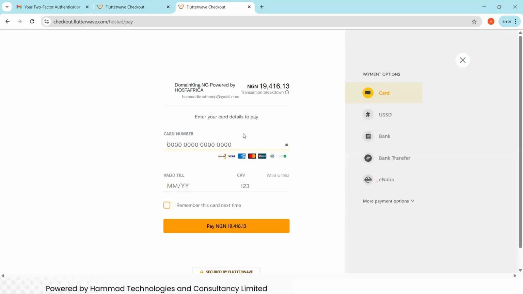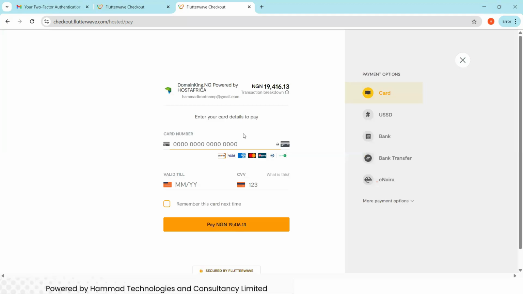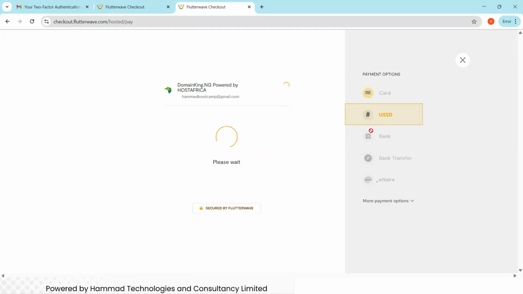Okay, here we are. So we are going to make payment of this. I think Flutterwave put their charges, that's why it becomes about 19,000. So they have to put their charges. You can use your ATM card to make the payment. You can use USSD to select your bank and just use the USSD. So I use USSD or bank transfer. They are the two I need.